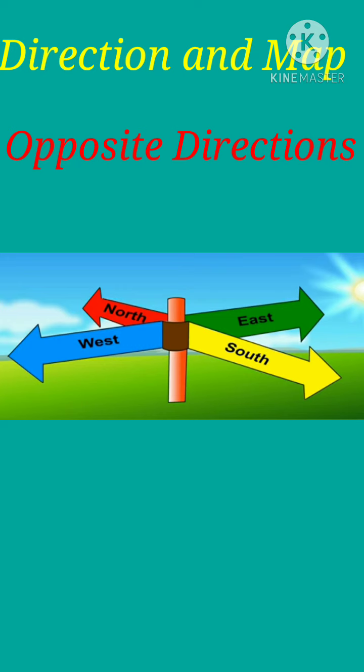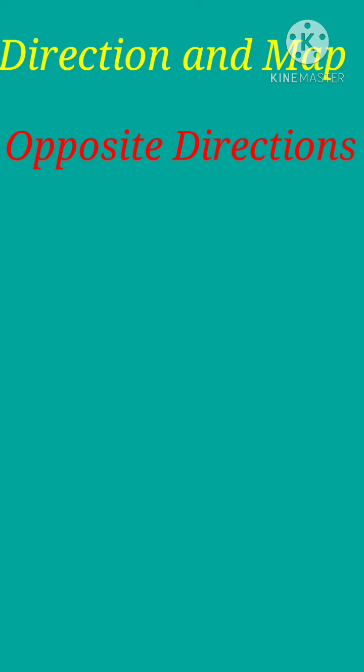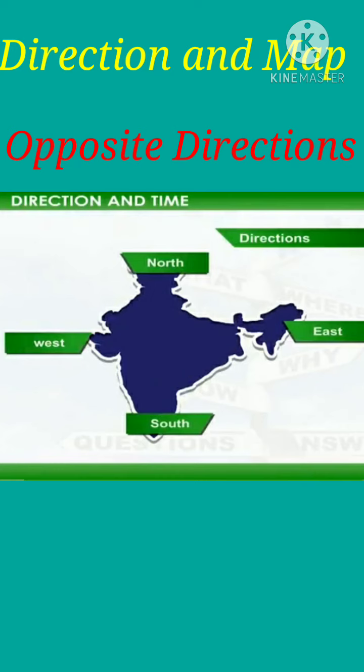Yes, the south is the opposite direction of the north. Okay? Always remember there are four main directions. How many? Four. Okay? And what are they? They are east, west, north and south.